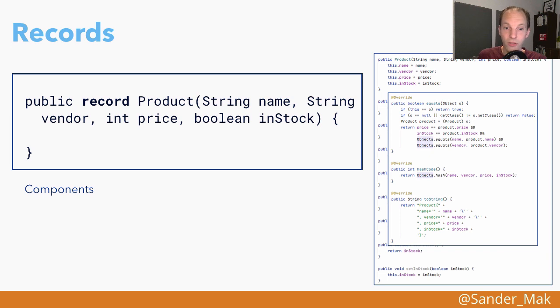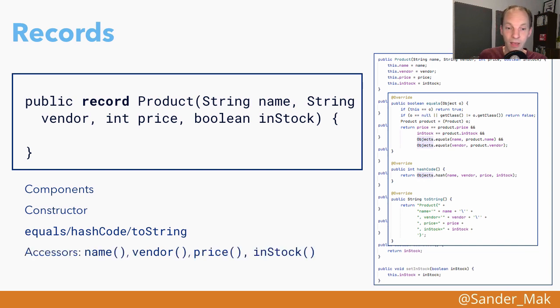Now, what does this offer us? Once we have such a record declaration, we will get a class that implicitly gets a constructor accepting all the values for the components of the record. We get automatically also an implementation for the equals, hashCode, and toString methods based on all the record components. And we also get accessor methods for every component that we have in the record. So here there will be a name method, a vendor method, a price method, and an inStock method that returns the actual values of the components of the record.